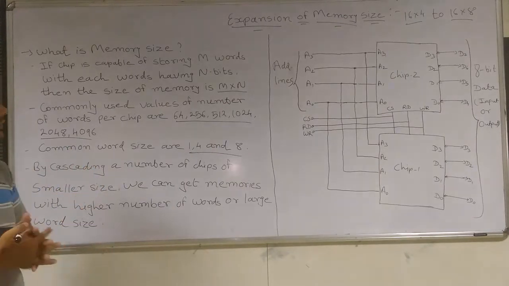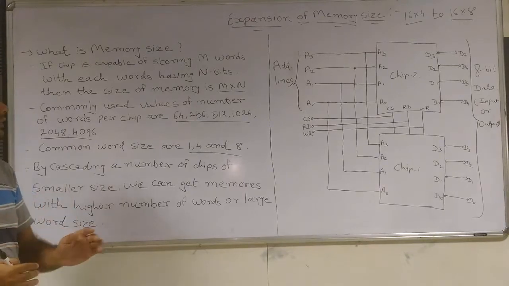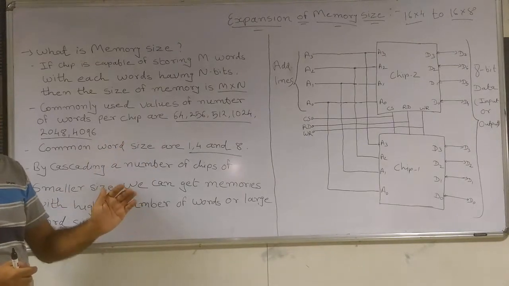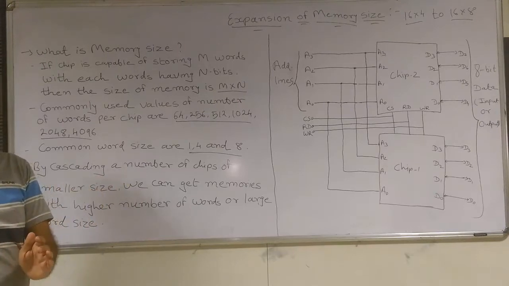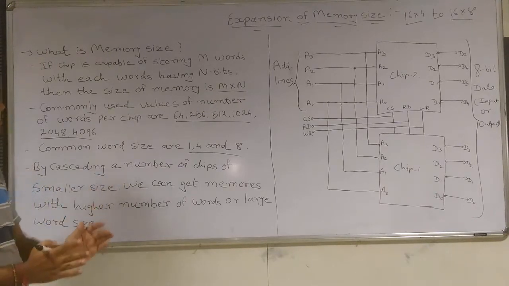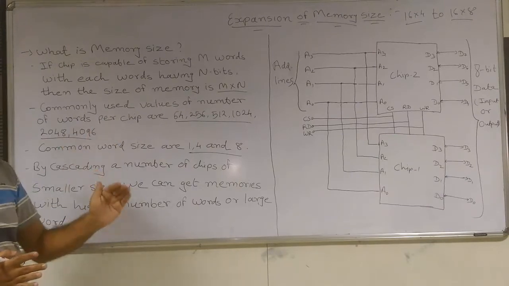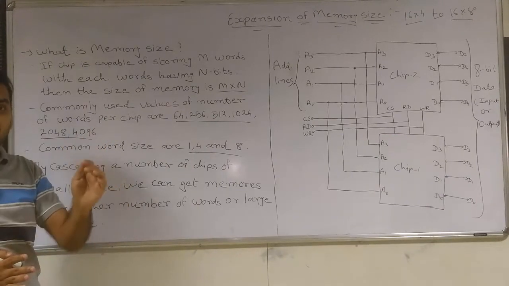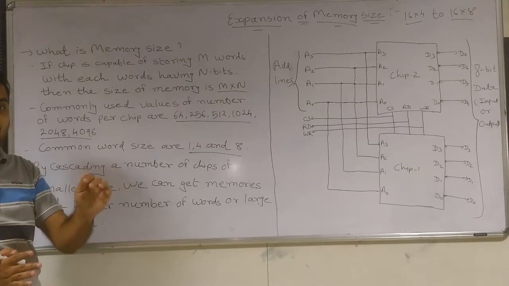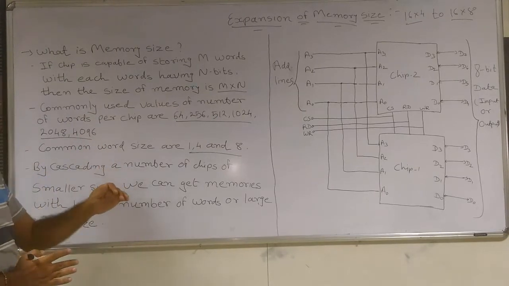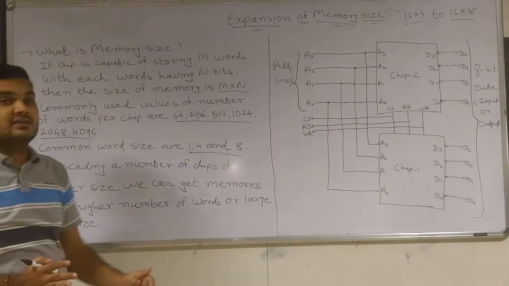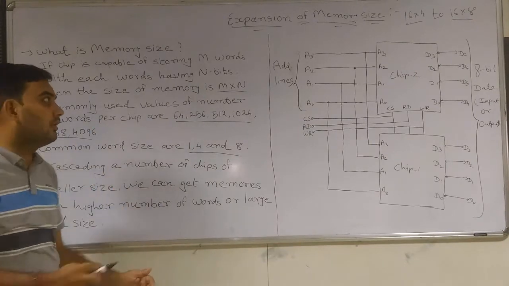If the chip is capable of storing m words, or locations, with each word having n bits, हर एक वर्ड की साइज n बिट है. So the memory size can be defined by m cross n.